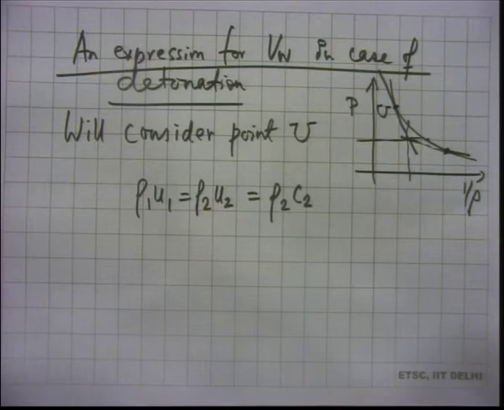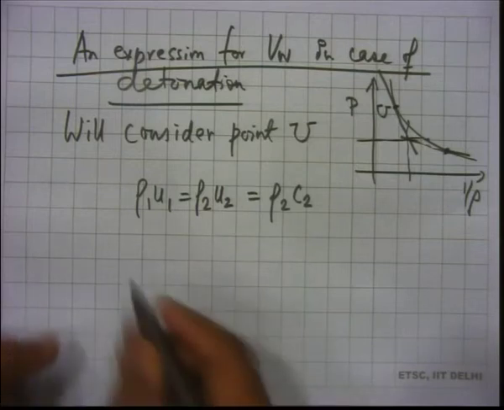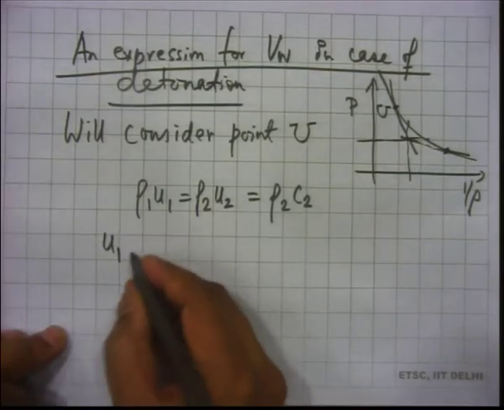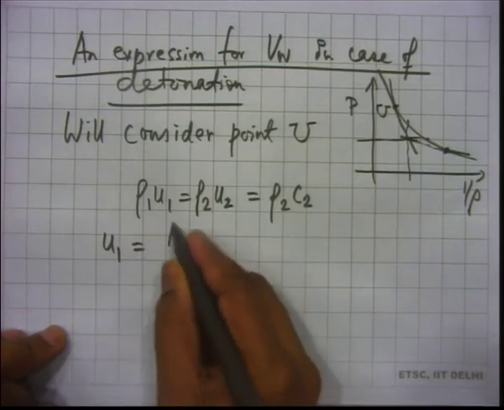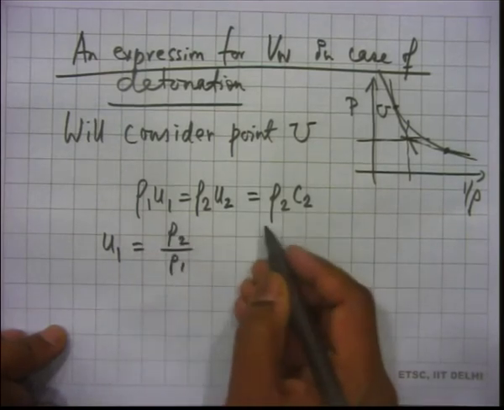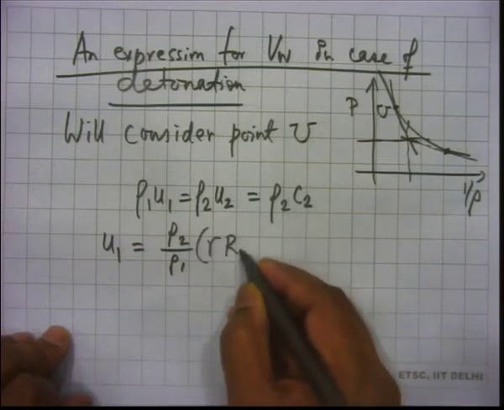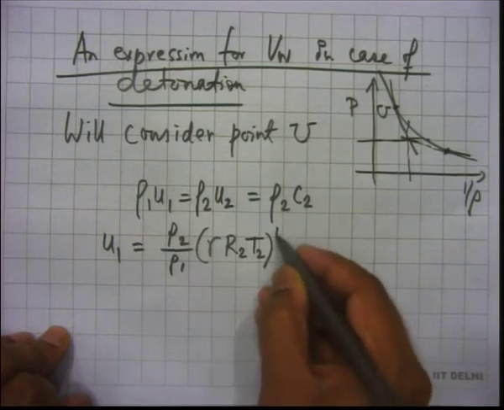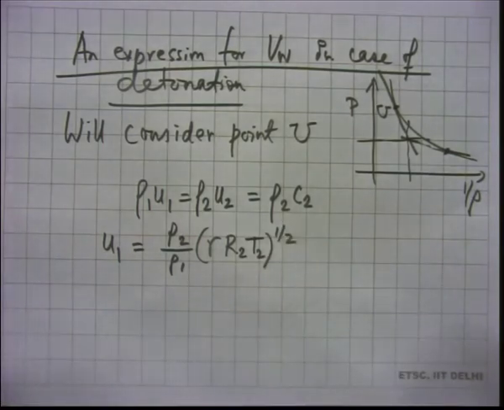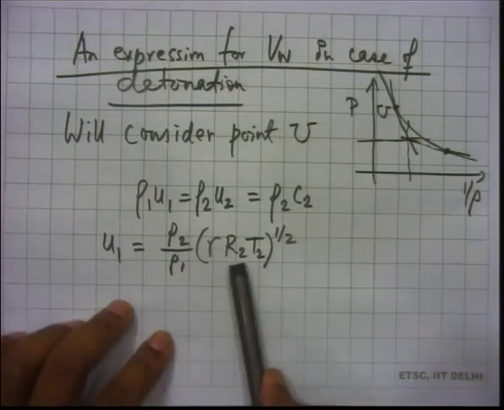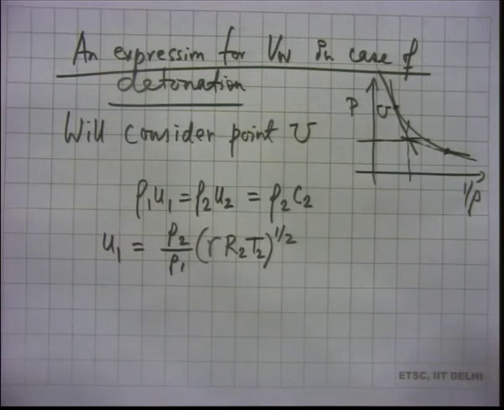All right. So, this tells you that u1 can be calculated as rho 2 by rho 1 into c2, and c2 is gamma R2 T2 to the power half. Okay. We will write R2 here, but towards the end we will make it same as R, just same characteristic gas constant for both the unburnt and the burnt.